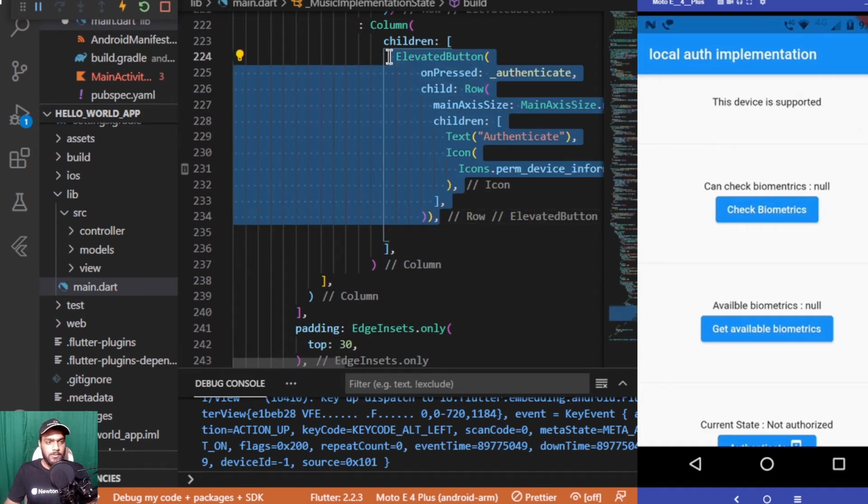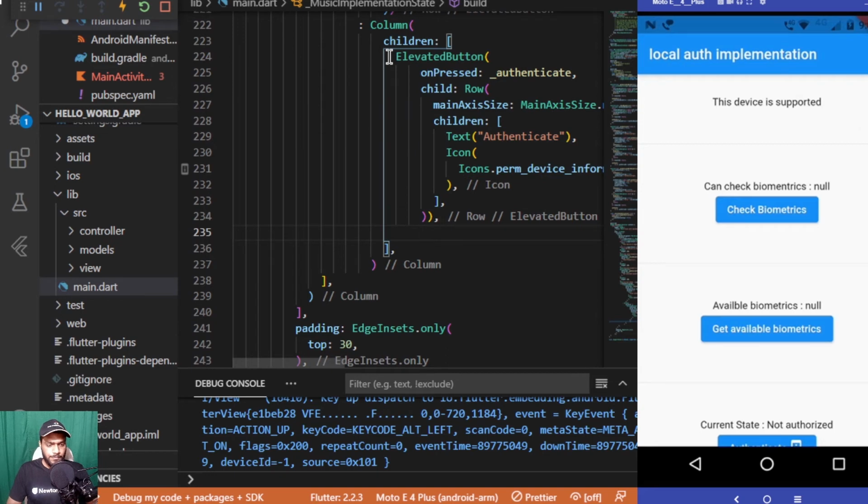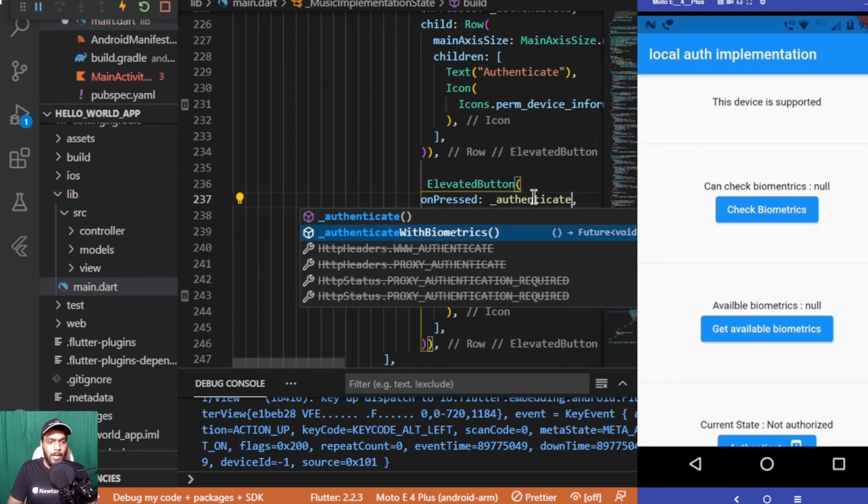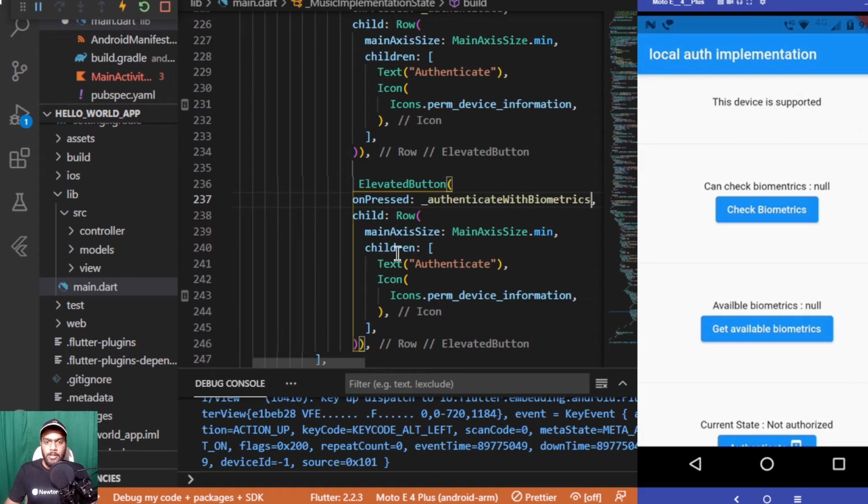Yeah, now coming out of this row and the elevated button, adding another elevated button over here. So let me copy this, and for this onPressed I'll be replacing it with authenticate with biometrics function, there it goes. For mainAxisSize it will be minimum again.